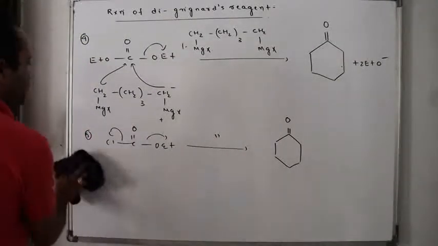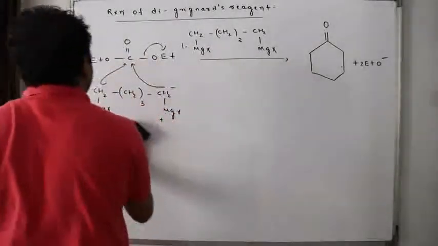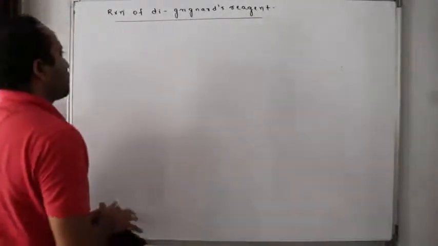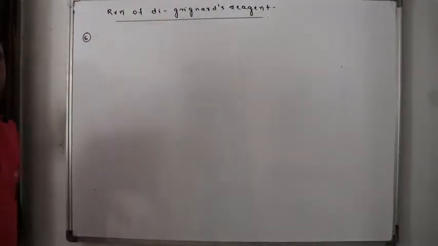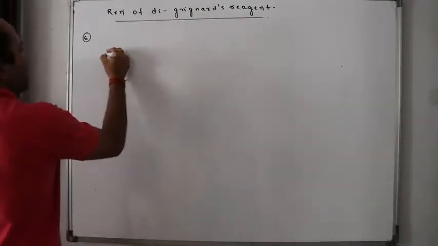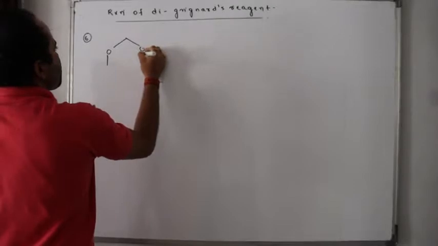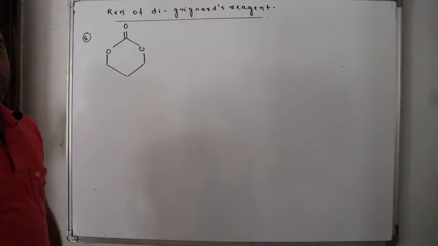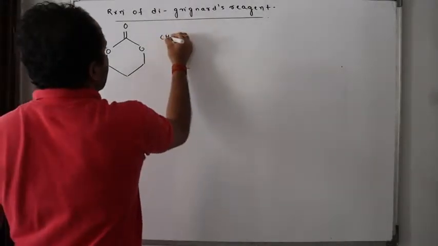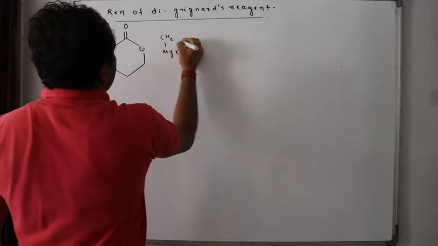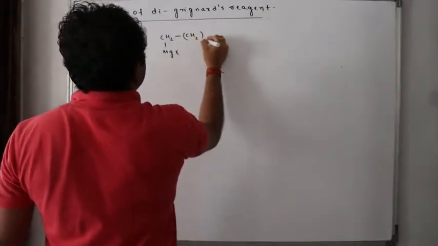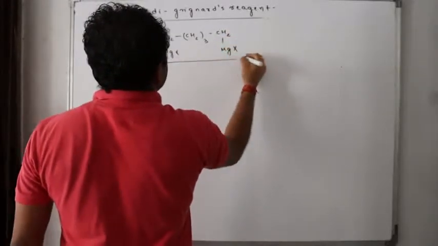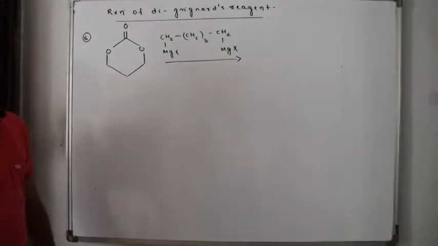Question number 6. Let us discuss this. Double bond O. So this, if I treat with CH2 MgX, CH2 whole 3, CH2 MgX. Okay, what will happen in this case?